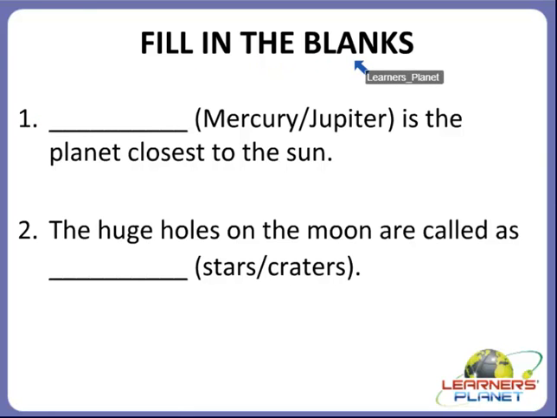I'll read the sentence for you and you have to guess the answer from the given options in the bracket. So we'll start with the first one. Dash is the planet closest to the sun. Yes children, see the options. Is it Mercury or Jupiter? Which is the closest planet?